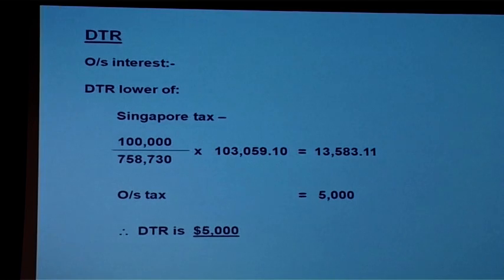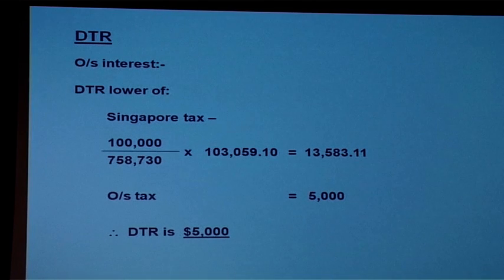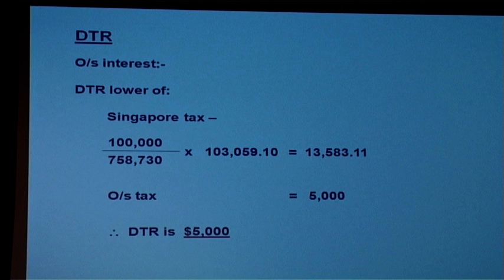So for interest, we have to find out how much of the Singapore tax is attributable to the interest. So attributable is 13,583. Overseas tax suffered is 5,000. So DTR will be the lower of the two figures. So we get a credit of 5,000.